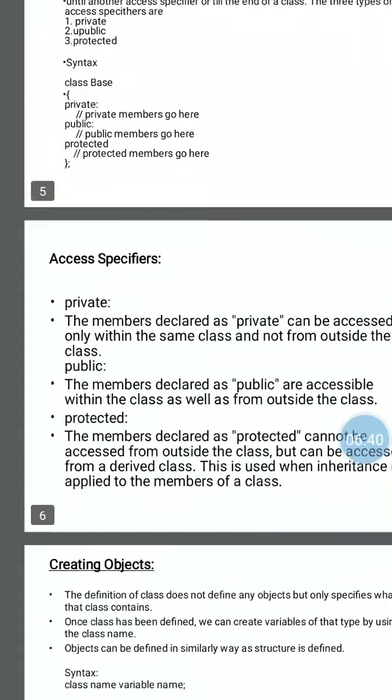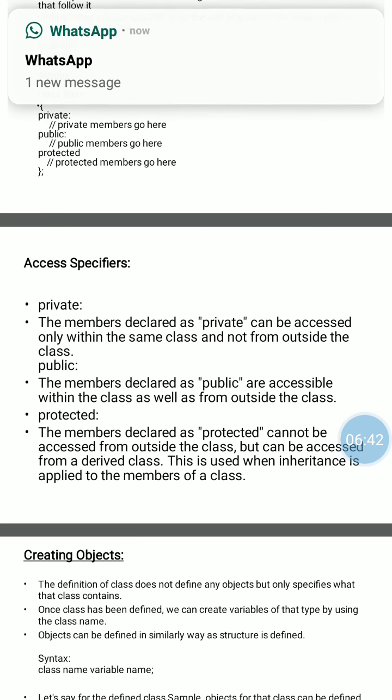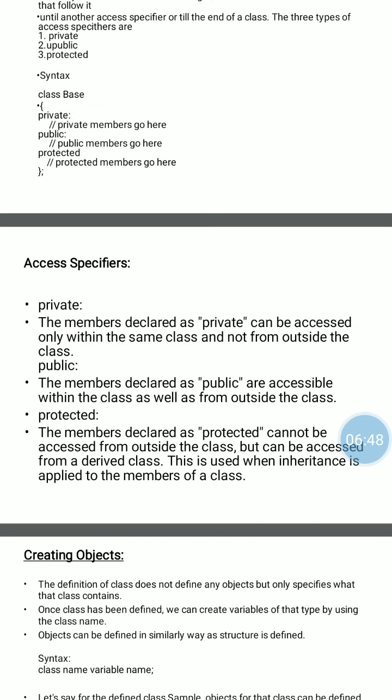If the data members or member functions are private, then these members can be accessed only within the same class, only inside the class, not outside the class.